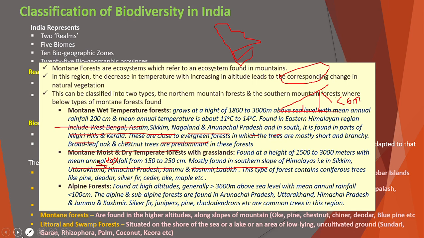Last one is the littoral and swamp forest. So littoral and swamp forest, it is like a mangrove forest. It is situated on the shore of a sea or a lake or an area of low-lying uncultivated ground. And the main types of trees you can find in these areas are the Sundari, Goran, Rhizophora, palm, coconut, Keora, etc. Okay, so these are the classification of biodiversity of India in the 5 biomes. Now we can see what about the 10 biogeographic zones.